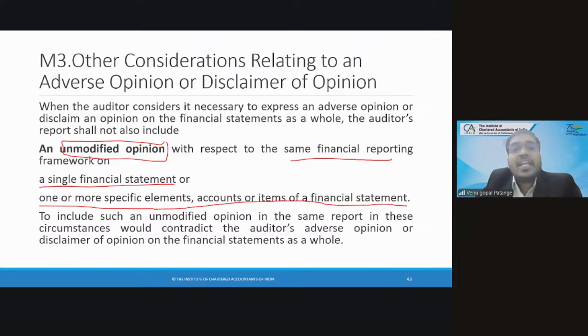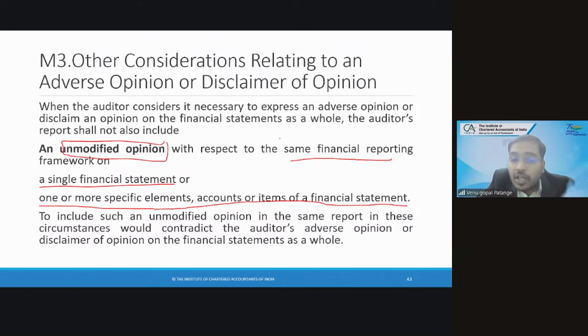So the client is requesting the auditor: sir, you are giving an adverse opinion, but my inventory is fine. Just give me a clean opinion that my inventory is fine, that inventory is accounted as per AS 2. Give me one certificate or one audit report on inventory. Can you give that? Yes, sir, it can be given, but not on the same date.